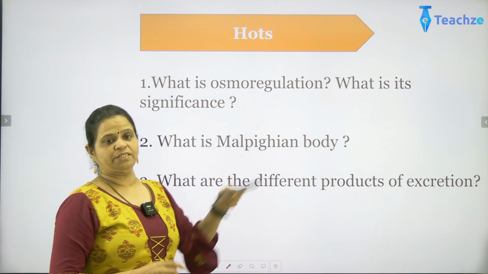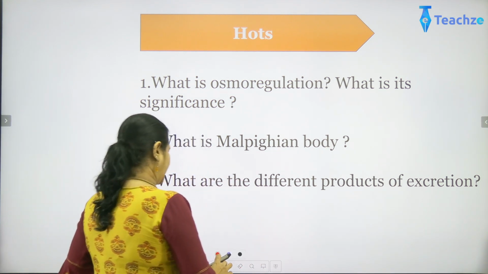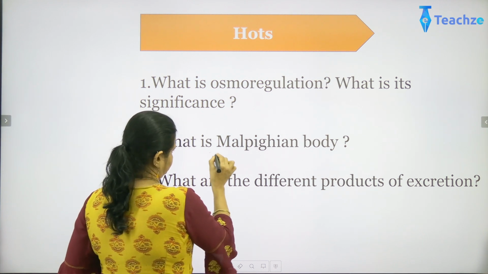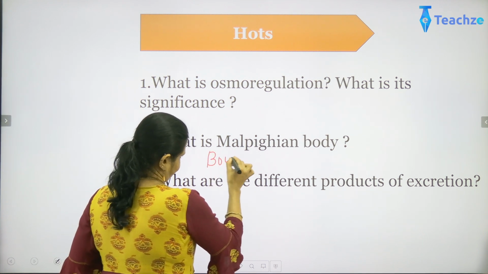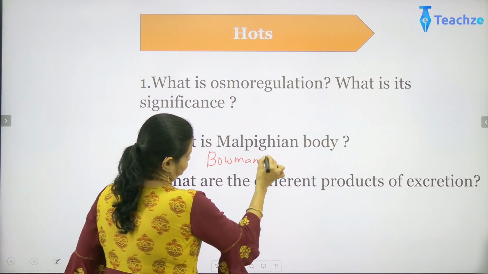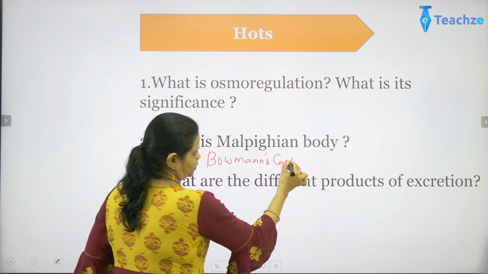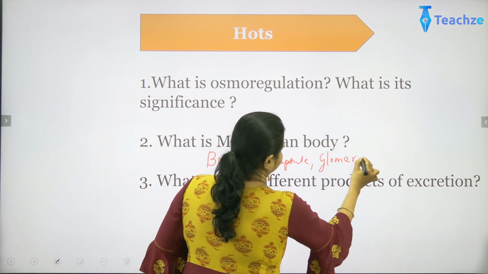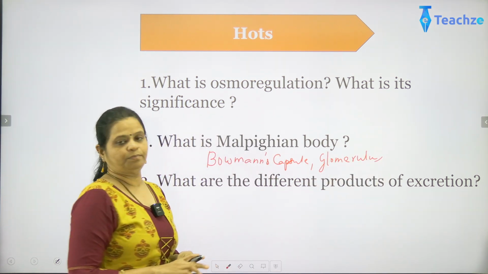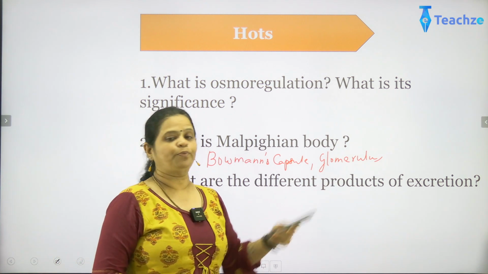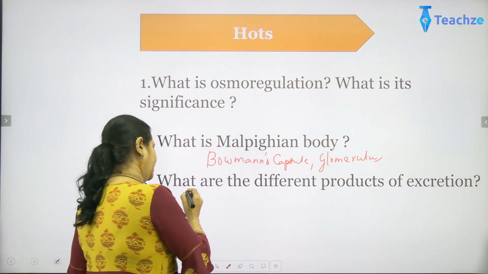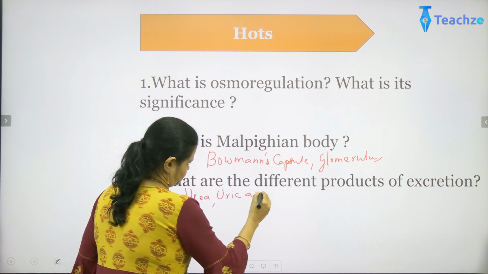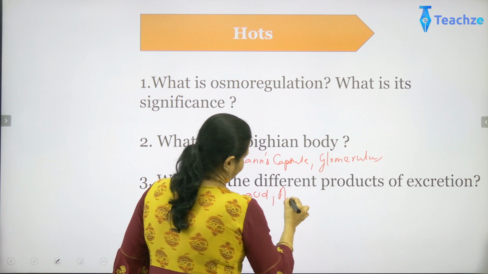Now what is a Malpighian body? A Malpighian body is a combination of the Bowman's capsule and the glomerulus. Together we give the name Malpighian body. Third one, what are the different products of excretion? We have seen the products. They are urea, uric acid, and the third one will be ammonia.